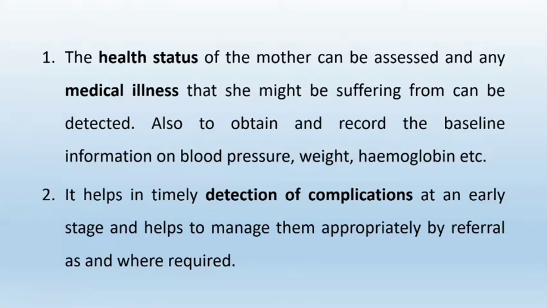Also, obtain and record the baseline information on blood pressure, weight, hemoglobin, etc. It also helps in timely detection of any complications at an early stage, and helps us manage them appropriately by referring where it is required.